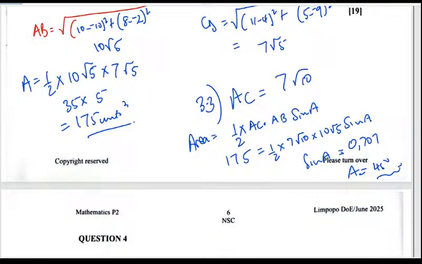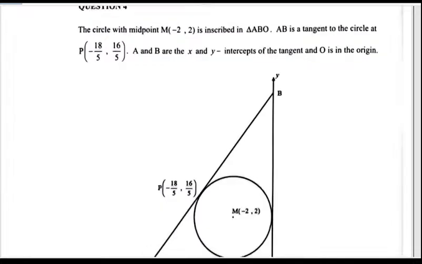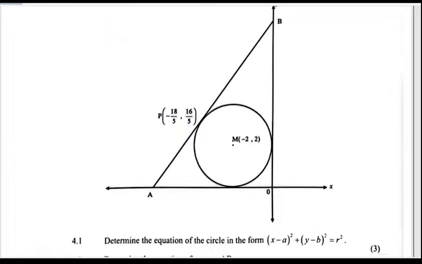All right, then we move on to question number 4. Question number 4, they're telling us a circle that has a midpoint, which is like the center. It's inscribed in a triangle. AB is a tangent, P is that. A and B are the x and the y-intercepts of the tangent, O is the origin. Okay. It's examiners. It's like they had an agenda. Inscribed midpoint. All right, they want the equation in the form of that.